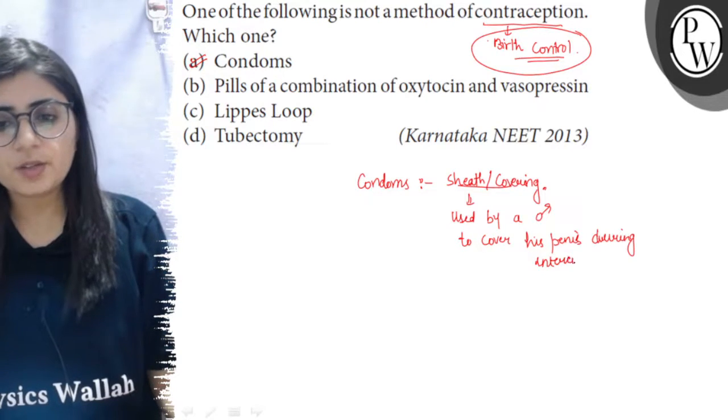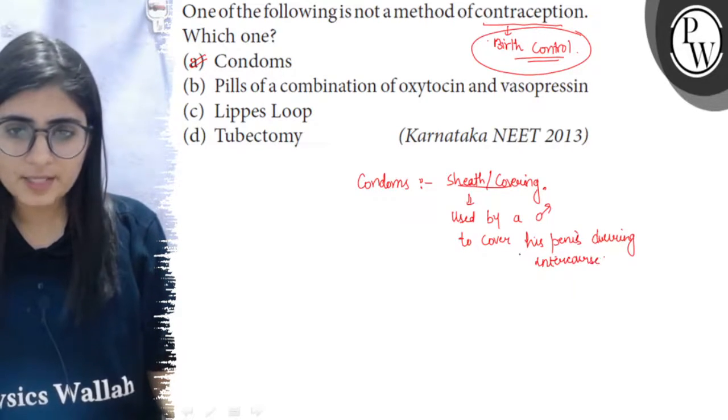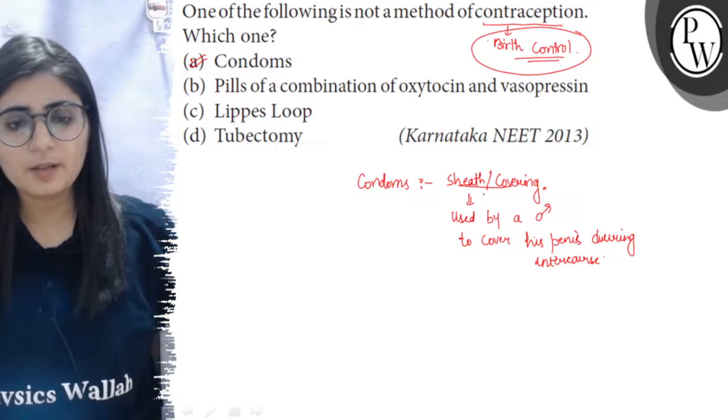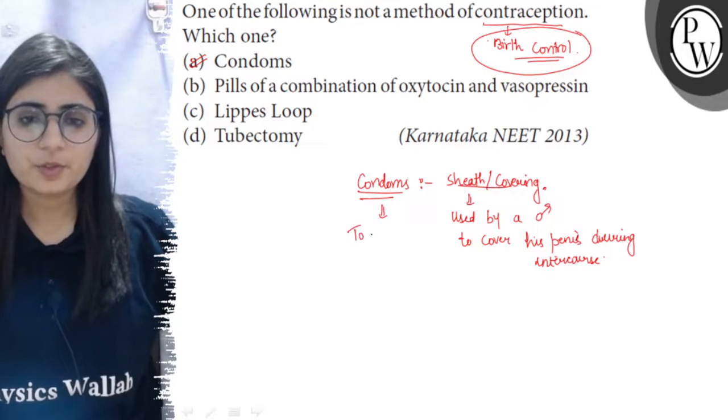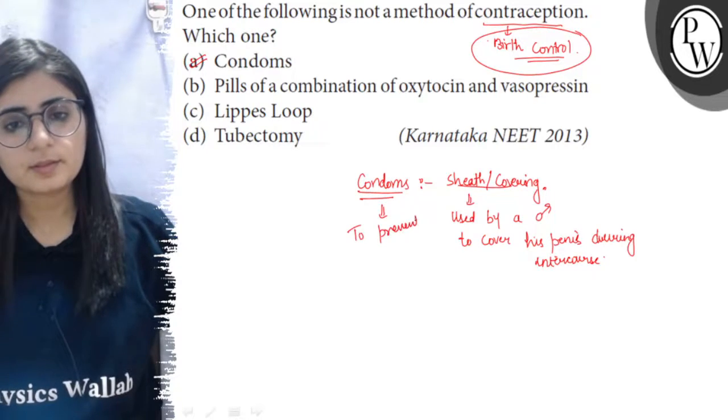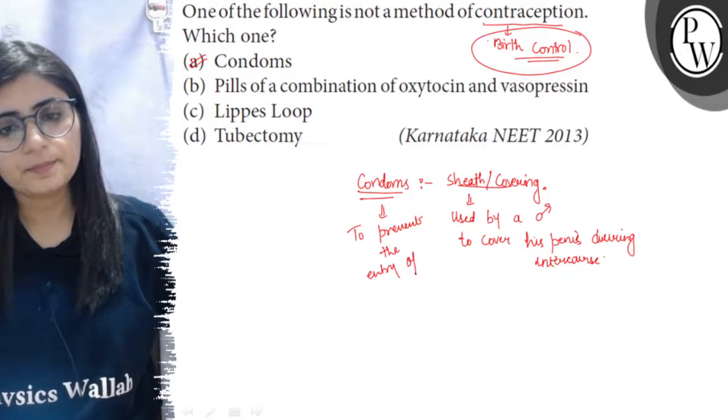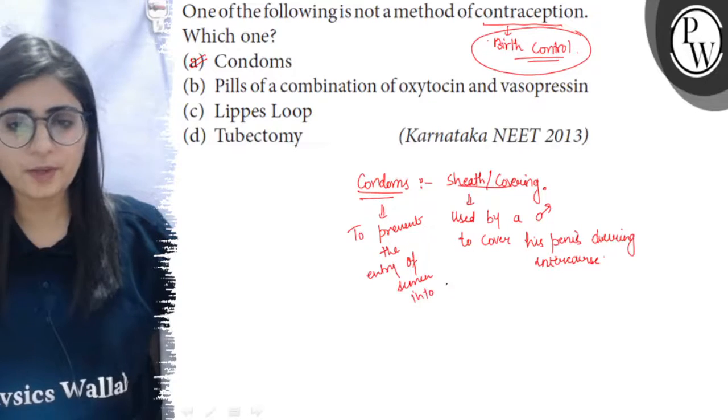So during sexual intercourse, a male covers his penis with a covering which is called the condom, and it is used to prevent the entry of semen into the female's reproductive tract.